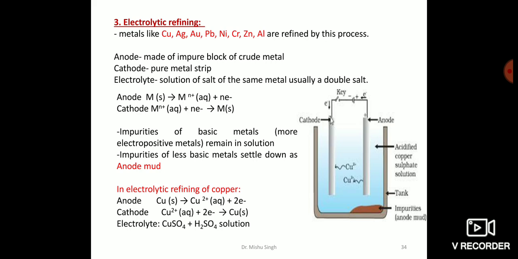The impurities of iron, nickel, zinc and cobalt present in the blister copper, being more electropositive, pass into the solution, while the impurities of antimony, selenium, tellurium, silver, gold or platinum, being less electropositive, are unaffected by the copper sulfate and sulfuric acid solution, and hence settle down under the anode as anode mud. The recovery of the precious metals such as silver, gold or platinum from the anode mud is quite expensive. The copper thus obtained after the refining is about 99.95% pure.